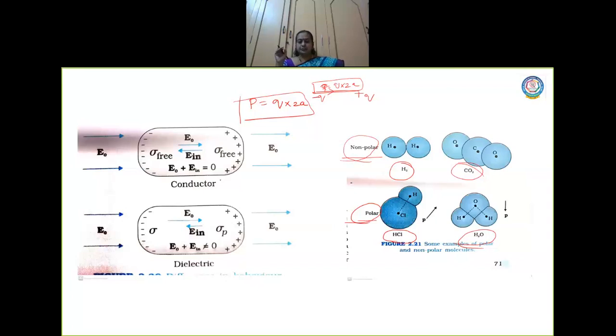Now what I am going to do is keep these polar and non-polar molecules in an external electric field. This is completely theory, children. So try to understand. After my class, you have to take your textbook and go through all the concepts. Only when you read twice or thrice will you be able to understand the concept. Actually, this is a 3-mark question: what are polar and non-polar molecules?